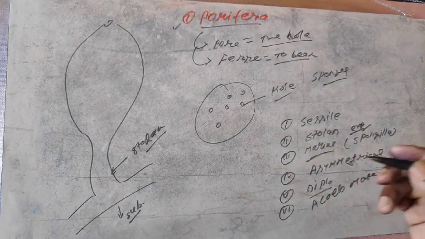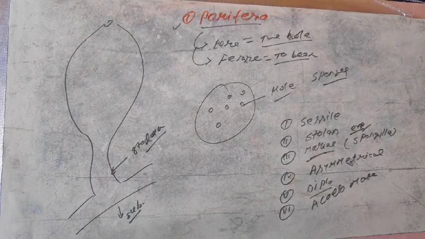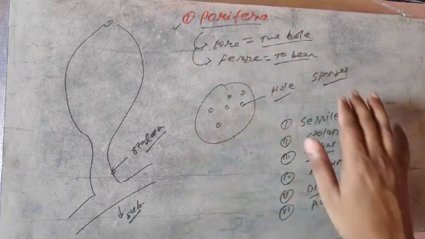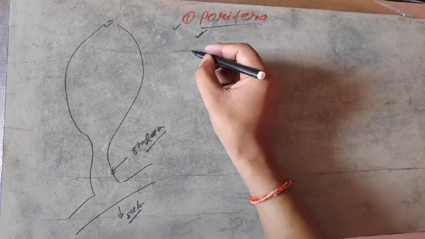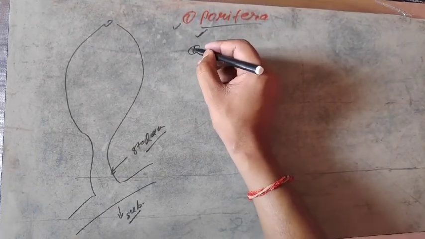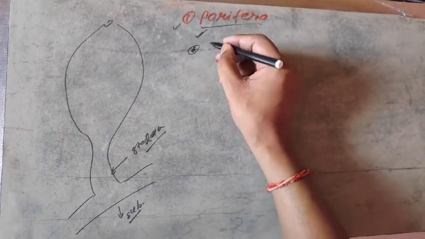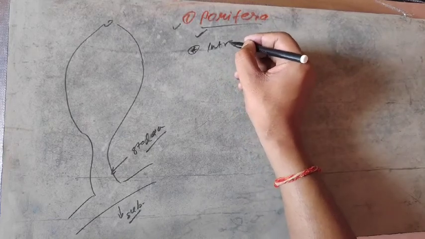Now the next important features will be described just after erasing this portion. Next one is digestion. Digestion is intracellular type.